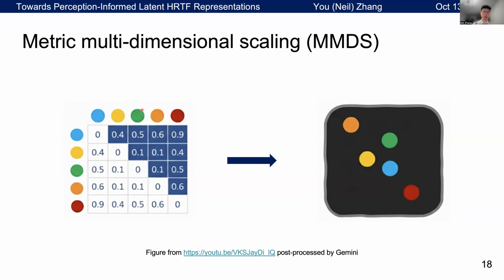So for example, the distance matrix shown here provides the pairwise distance between these 5 dots. And in the new space we optimize to, this space maintains all the pairwise distances through the MMDS algorithm. So the key idea is that the distance matrix provides a map, and the algorithm builds the space based on the map.